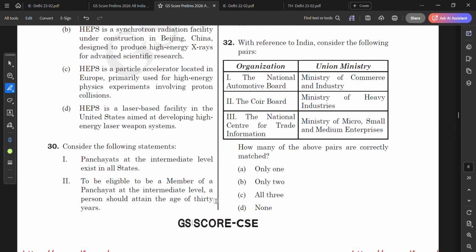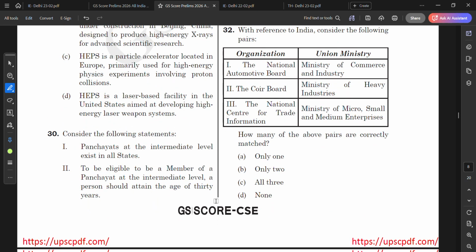So let us see. Question number 30 we have, consider the following statement: panchayats at the intermediate level exist in all states. No, this is incorrect, because panchayat at the intermediate level can exist in a state or not. For example, in Sikkim, you don't have panchayat at the intermediate level. Only two types of panchayat exist there. So it varies from state to state.